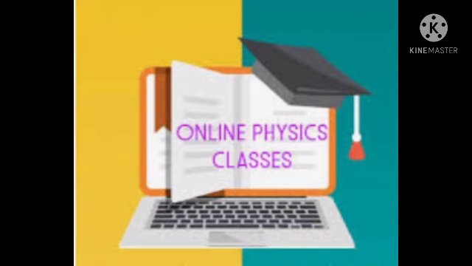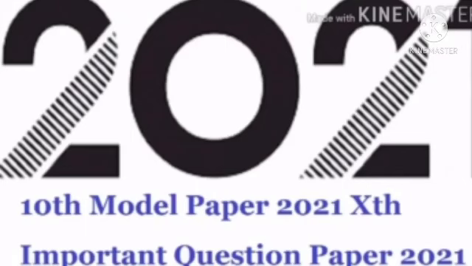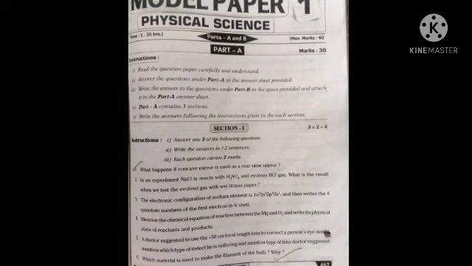In today's session, we are going to discuss the new model paper pattern of 2021. This is a single paper system. Let us observe the first model paper of physical science. In physical science, two parts are present, part A and part B. The marks are the same, 40 marks. Time is 1 hour 35 minutes.